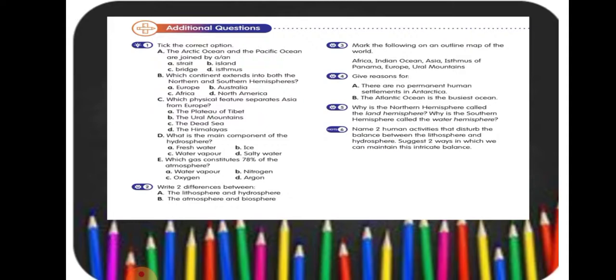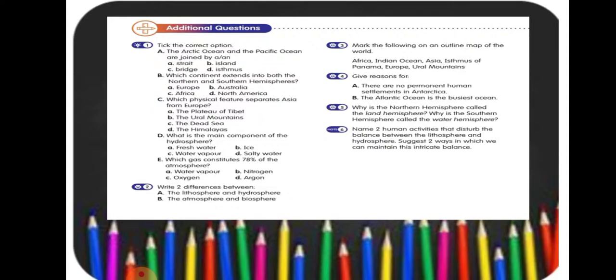We can make small contributions to help maintain the balance. We can plant trees in our neighborhood and replace those that have been cut down. We can save water by using only as much water as we need, recycling water, and collecting rainwater for our daily needs.